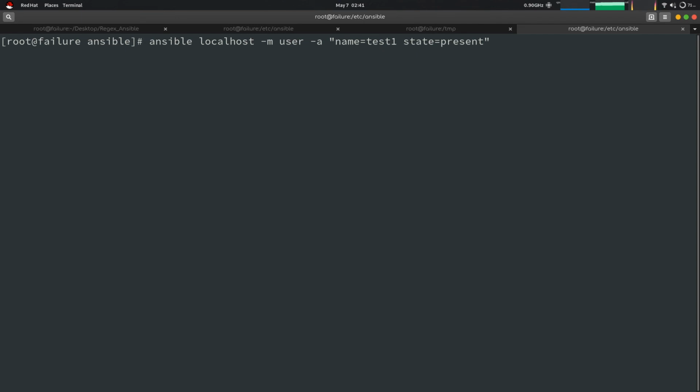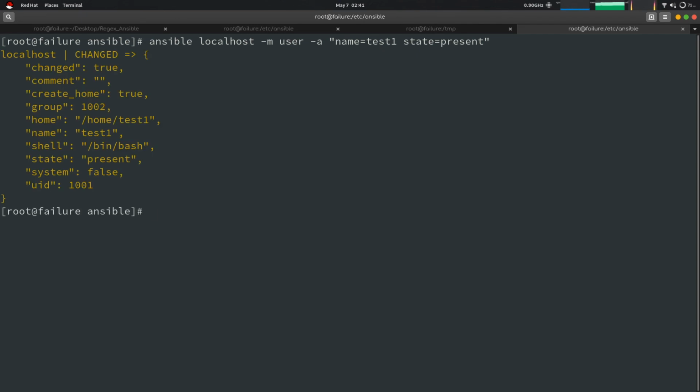We'll create a user with the name test1 on my PC and will give all the things. The shell provided is /bin/bash. The home folder is /home/test1. The group ID is 1002. The UID is 1001.